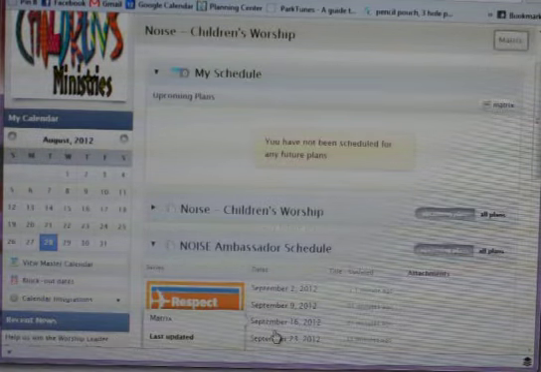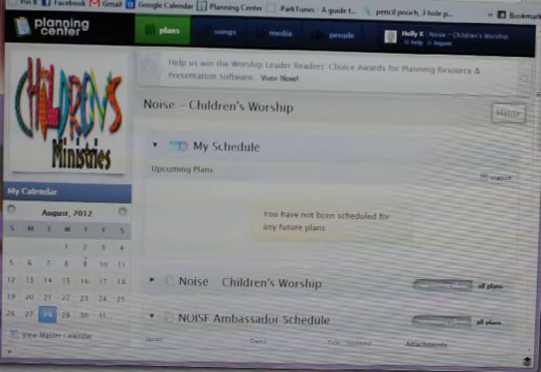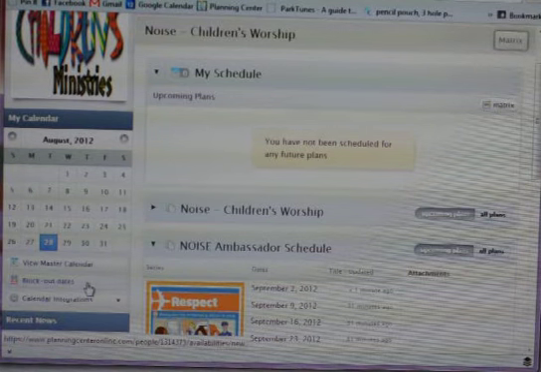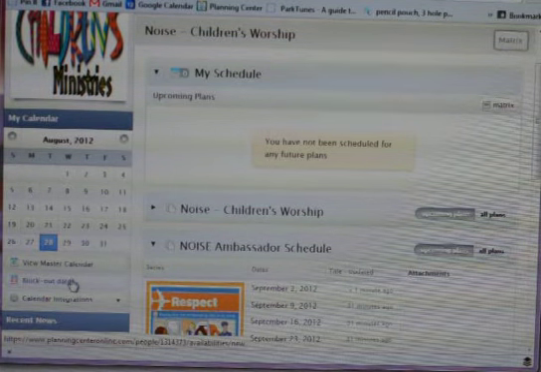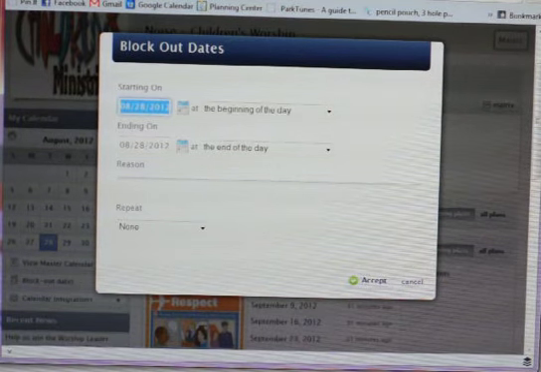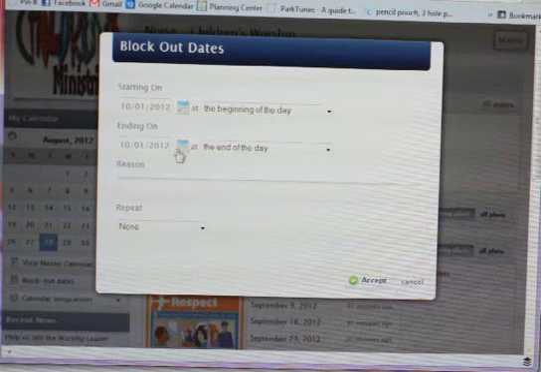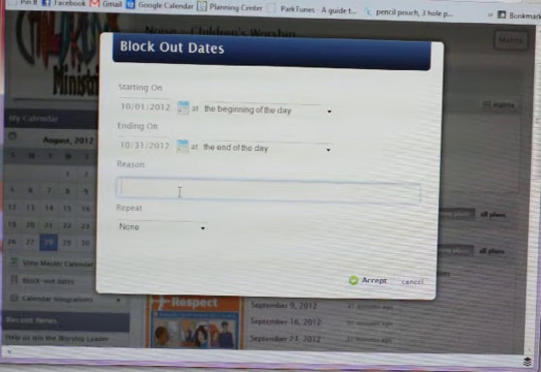The main thing I want to show you on this homepage, though, is this calendar over here on the left-hand side. This is where you have the opportunity to block out dates for us. So underneath here, it's the second little button down. It says block out dates, and this is a way that you can tell us ahead of time that you're going to be out of town. So if, like I was joking on Sunday, you're going to China for all of October, then you are not going to be available to work as an ambassador, and so you could choose those dates starting on October 1st and ending on October 31st. And then tell us you're going on vacation to China, and just hit accept.